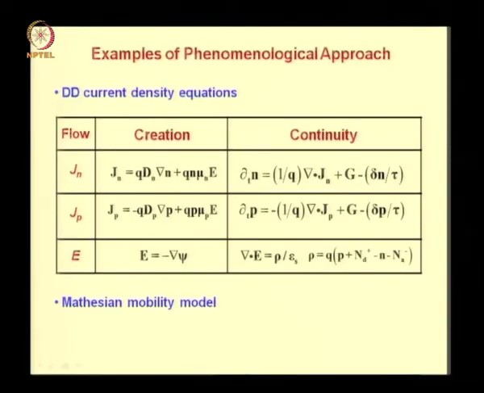Another example of a phenomenological approach is writing the mobility according to the Matthiessen rule.